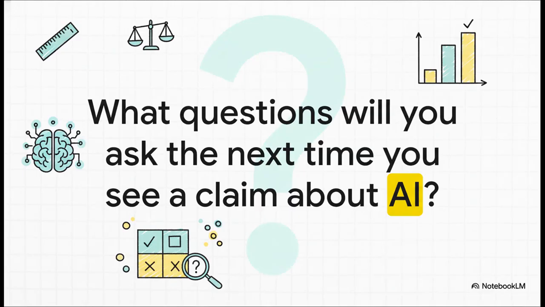So what does this all mean for you? It means the next time you see a flashy headline about some new AI, you're not just going to take it at face value. You'll know the questions to ask. You'll be thinking, okay, but what's the median? What's the standard deviation? And show me the confusion matrix. How many false negatives are we talking about here? The point isn't to turn you into a statistician. It's to empower you to be a smarter, more critical consumer of technology in this new age of AI.